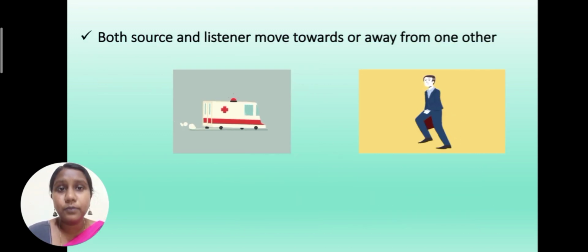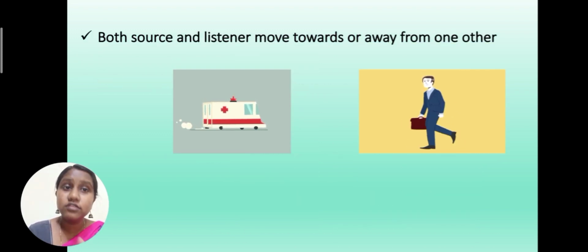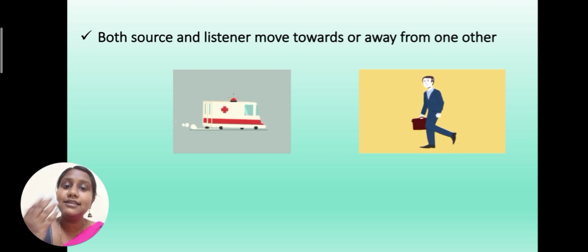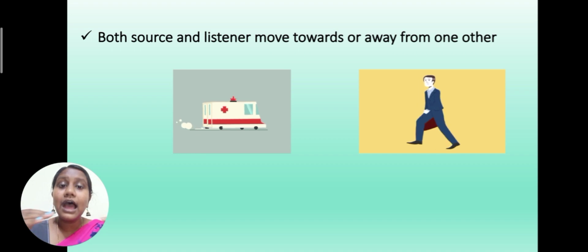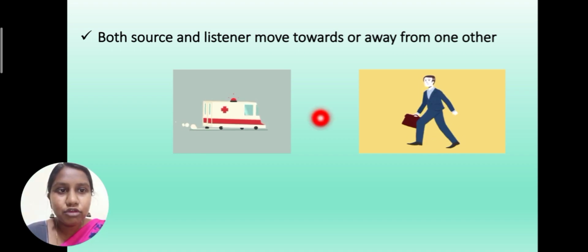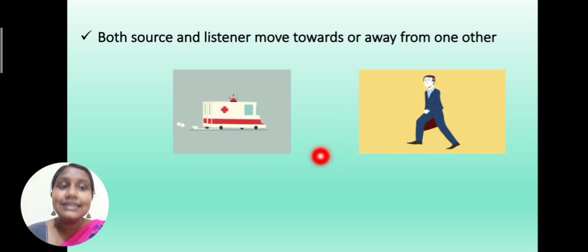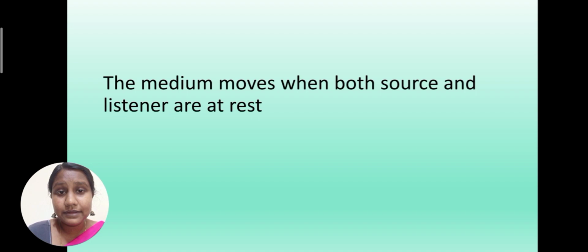And the third possibility is both the source and the listener move towards or away from each other. That is, the ambulance and the listener are both moving. If they meet at this point, then at that instant the listener can hear a higher frequency of sound. And the fourth possibility is the medium moves when both the source and the listener are at rest.